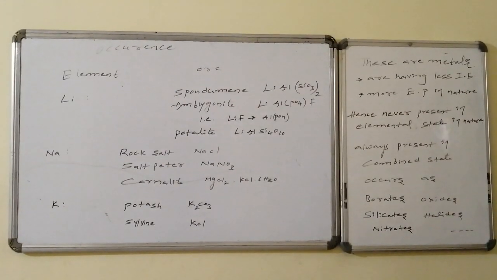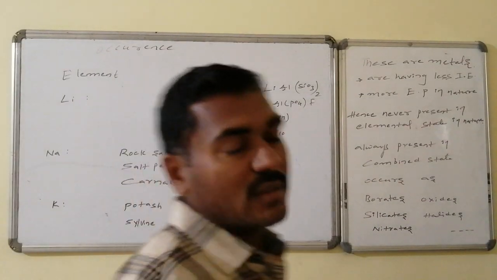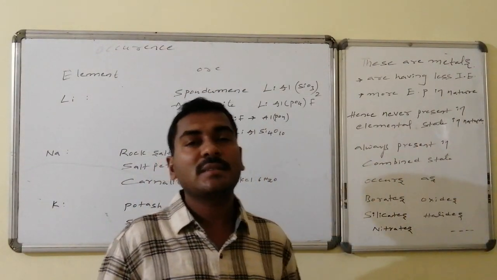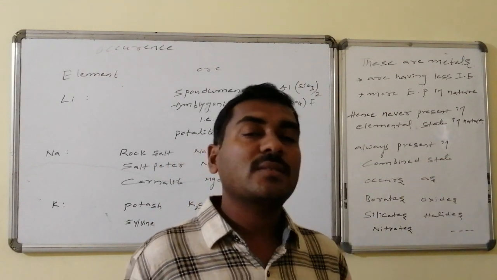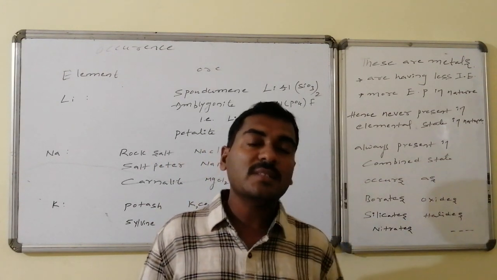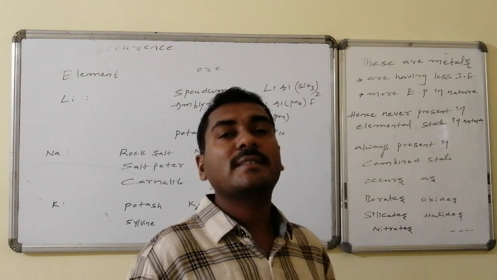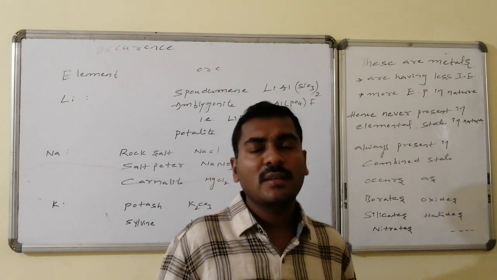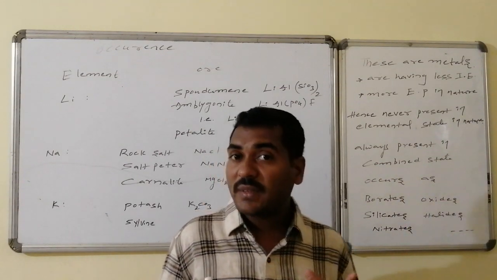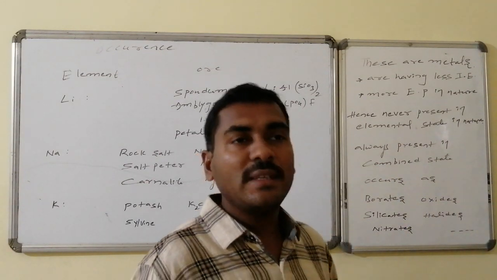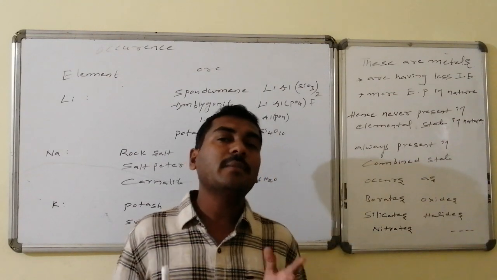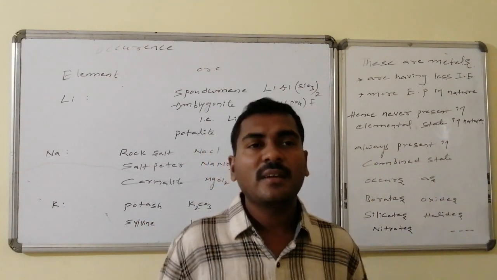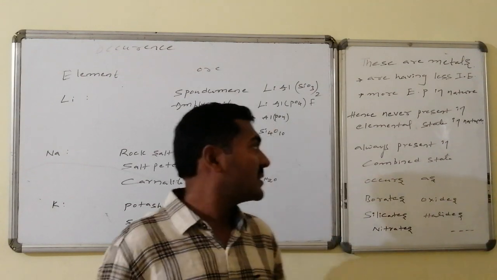Occurrence information. The basic information about alkalis reveals that these are metals. Metals are those substances that easily lose electrons. They have low ionization energy and are more electropositive. They easily lose electrons and always want to be present in the form of their corresponding cations. Due to these reasons, they are never present in the elemental or free state in nature. They are always present in the combined state.